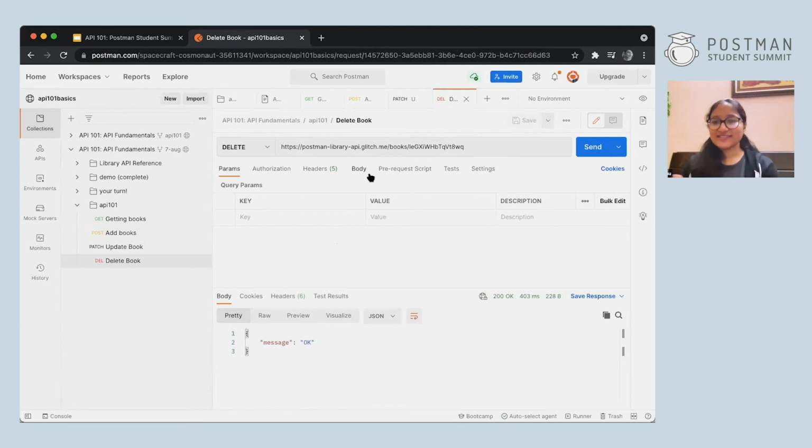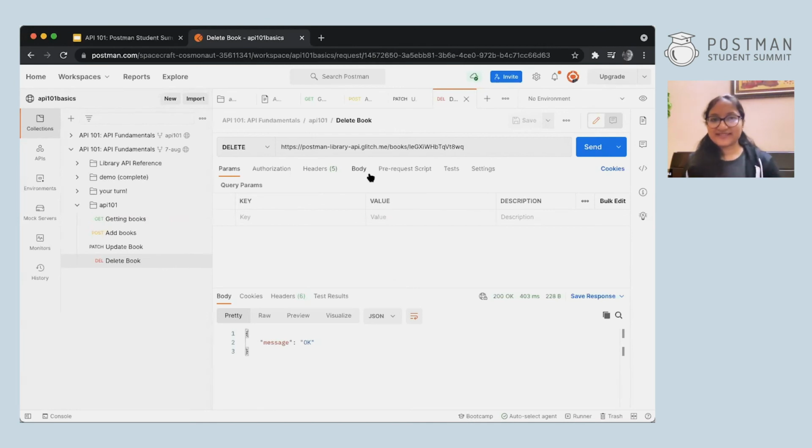So if anyone is facing an issue of deleting the book just like me, then you can just create a new book and delete it. Okay. And don't share the ID with anyone else so that they don't delete it. All right. So this is as simple as it is, and this is how we delete a book.